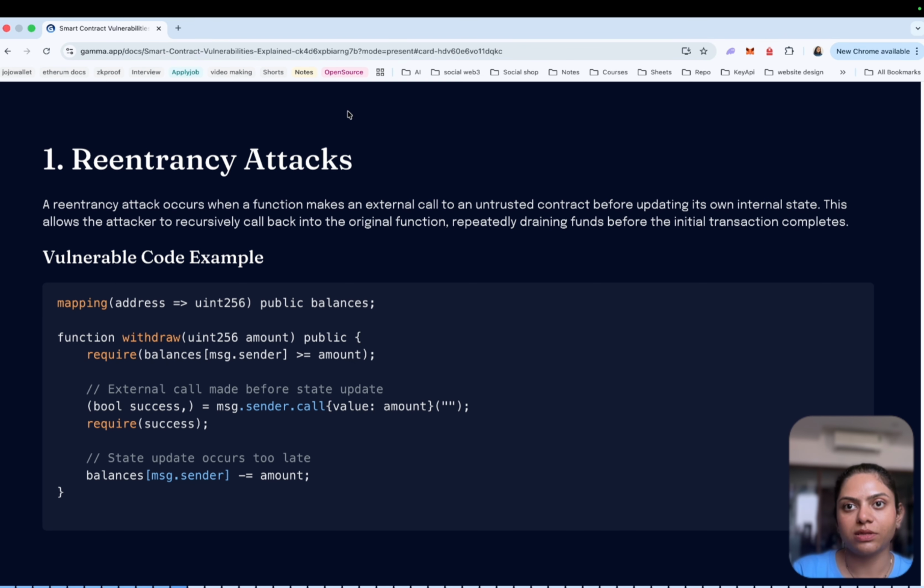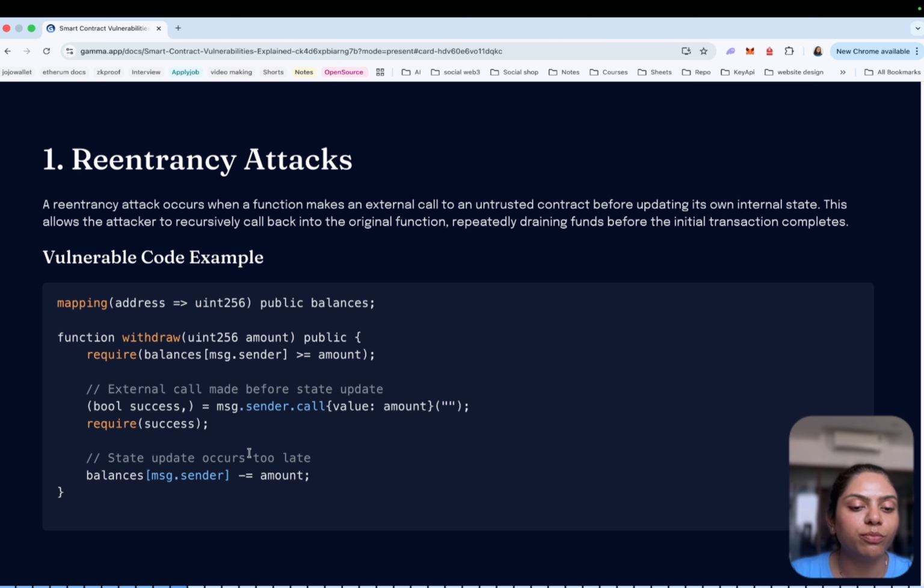This is the state update, which happens after the withdraw call is made, and it shows the balances. At first glance it looks correct, but the external call comes before the state update, and the state update occurs too late. The contract checks that the user has enough balance, then sends the ETH to the user, and finally updates the state.